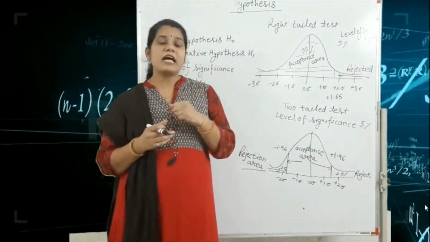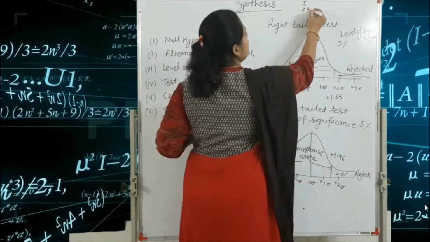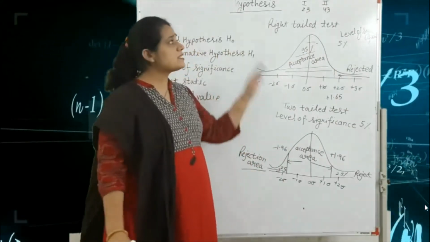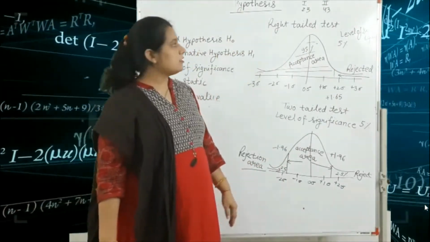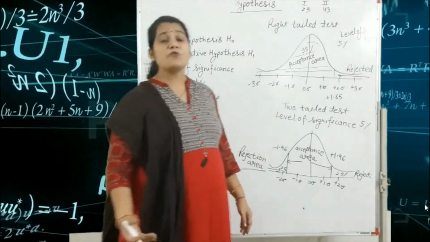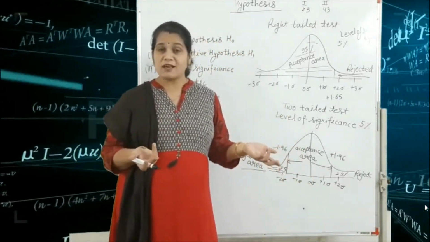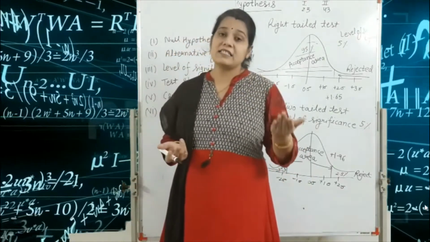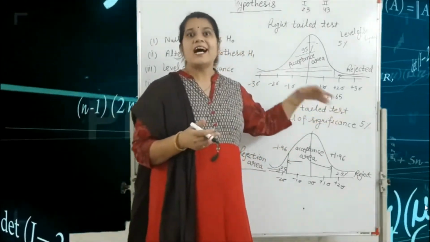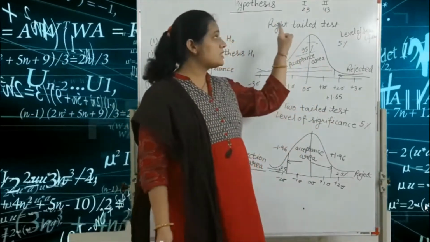For example, we have two means. The value of the first mean is 23 and the value of the second mean is 43. This is a very easy example for understanding the one-tailed and two-tailed test. How do we assume whether this type of question is one-tailed or two-tailed? Because for finding the final answer, we always compare these values. After that we write whether the null hypothesis is accepted or rejected.